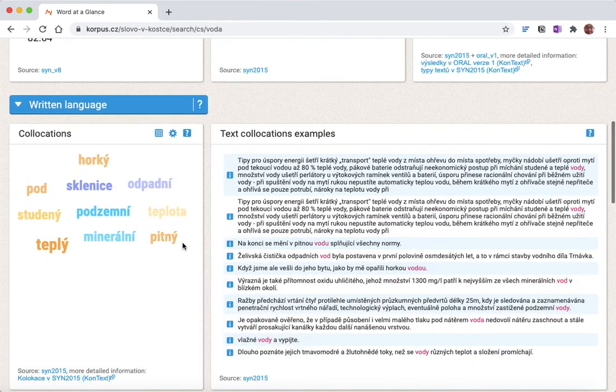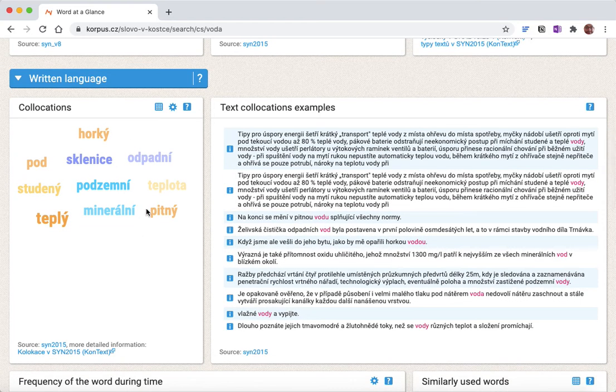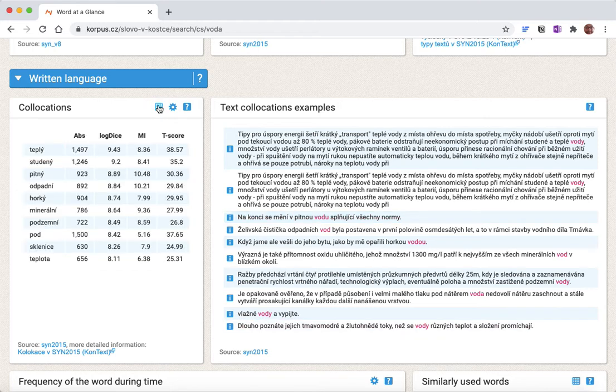And then I'm going to see what the collocations are, and I'm going to again see some very useful words here. And I have to decide which ones to learn. So I'm going to click on the grid, and I'm going to see this sequence, and the top three words related to voda are teplá, studená, pitná, and if I look them up, I know it's warm, cold, and potable or drinkable.